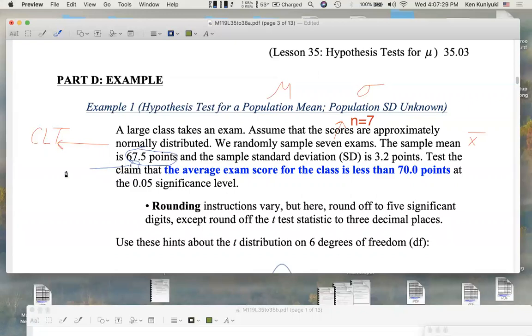Put that over here. It's good to indicate these things so you don't have to keep rereading the problem over and over again. The sample standard deviation is 3.2 points. That's s. If we're assuming that we don't know the population standard dev, we better at least have the sample standard dev. Test the claim that the average exam score for the class is less than 70.0 points at the 0.05 significance level.